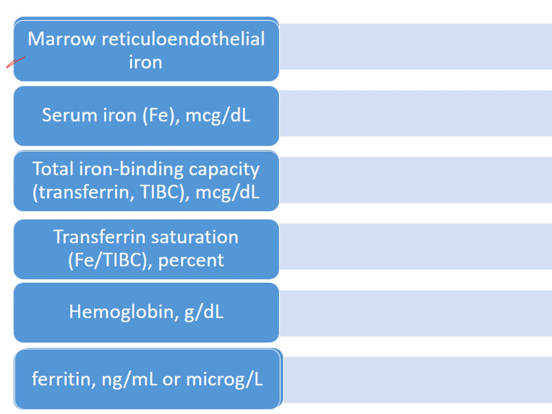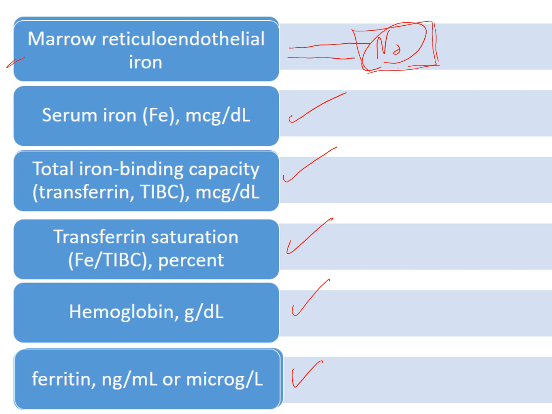The first stage in deficiency will be the disappearance of stainable iron. Well, serum iron will be normal, iron binding capacity normal, transferrin saturation normal, hemoglobin and RBC morphology normal, and ferritin are normal. The first stage will be the disappearance of marrow reticuloendothelial iron.